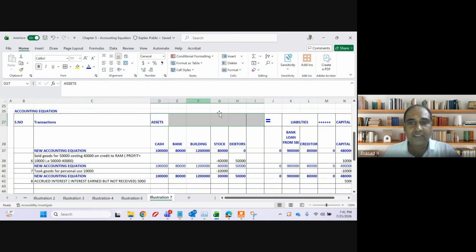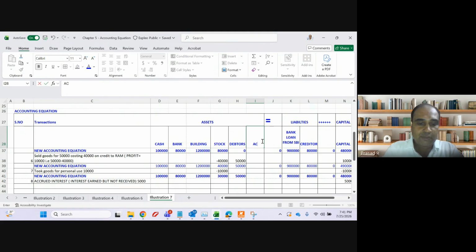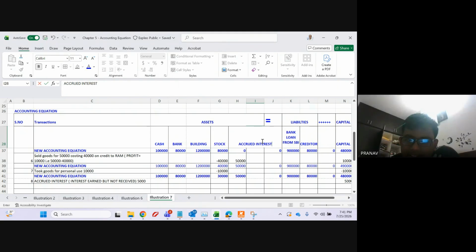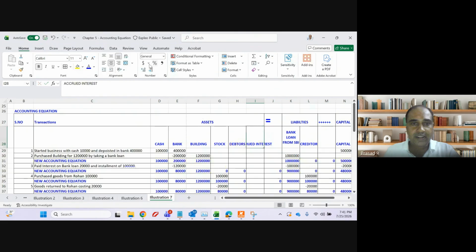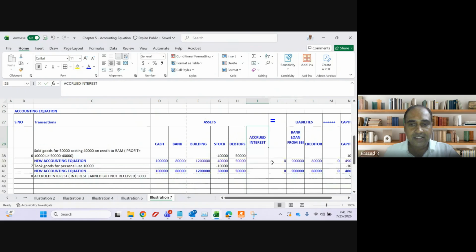That means I will receive in future, right? That means it is similar to debtors. It is my asset. The name of the asset is accrued interest. In future, I will receive this interest. It is called an asset. So 5,000 rupees will get added to the asset. Mark this transaction as important.